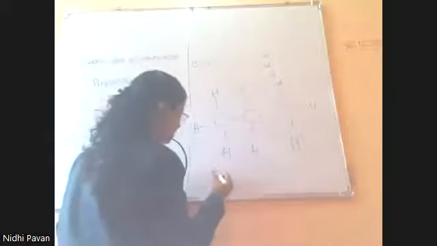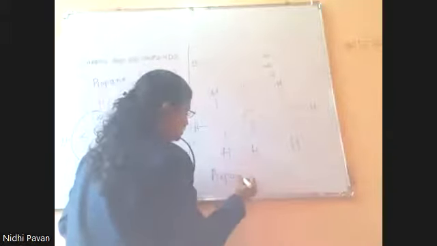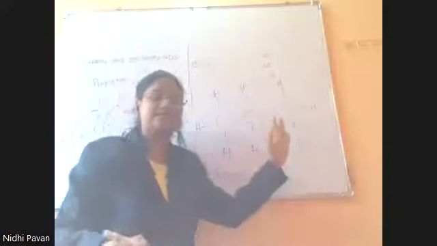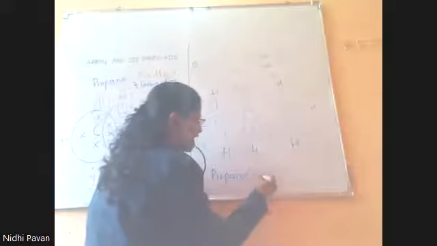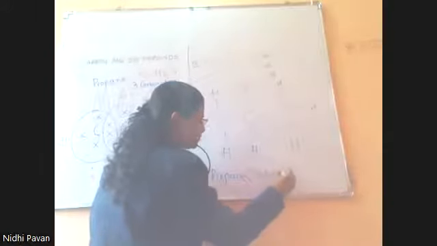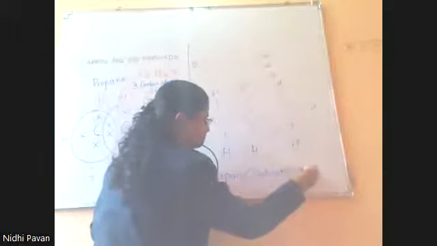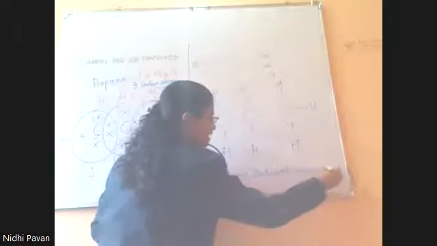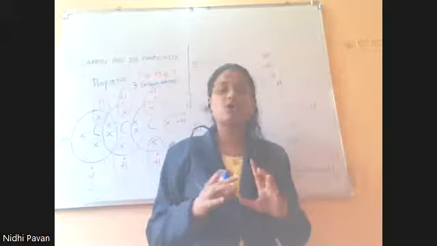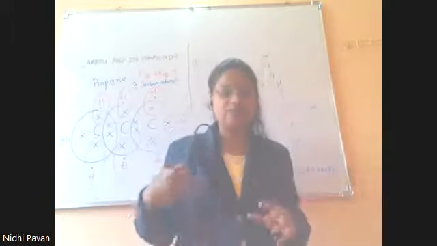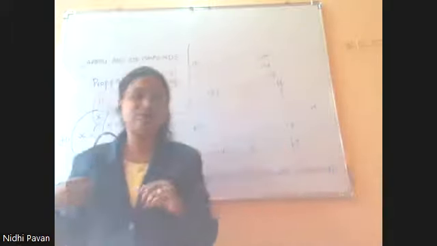As we know, carbons are linked by a single bond. This is also an example of saturated compounds. So saturated compounds like ethane, propane are not very reactive compounds. These are less reactive compounds.